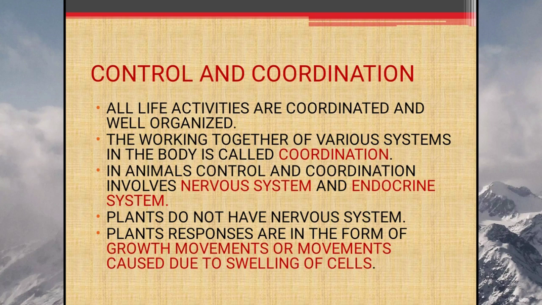In animals, control and coordination involves the nervous system and endocrine system. Plants don't have a nervous system. Plants' responses are in the form of growth movements or movements caused due to swelling of cells.